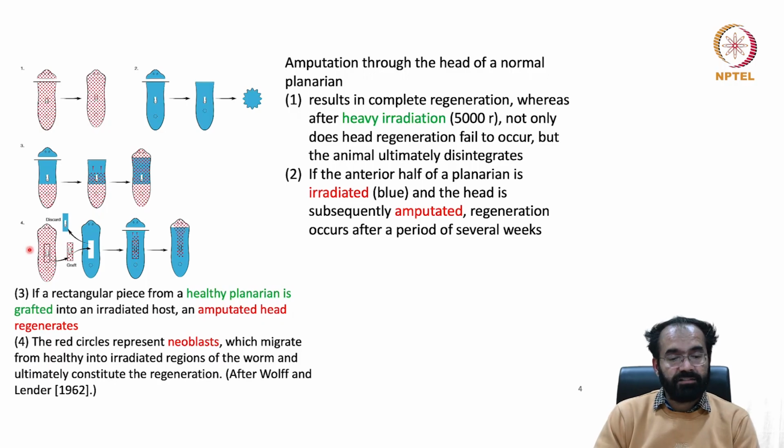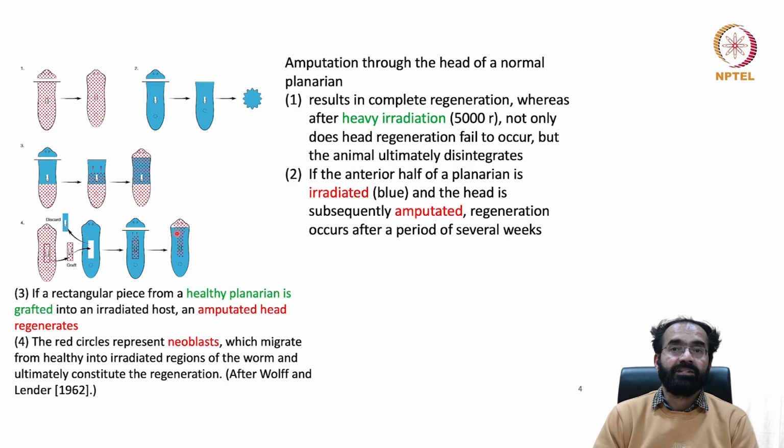Now comes the very interesting experiment where a normal planaria and a radiation killed planaria. What you did, that radiation killed planaria, it does not regenerate, I have seen it, and it will eventually die. Into the radiation killed planaria, you took a small tissue piece from a donor planaria which is normal, and you implanted it, and then you chopped off the head.